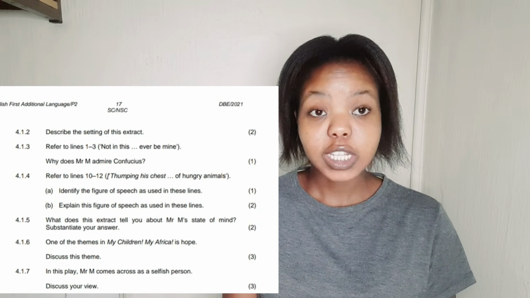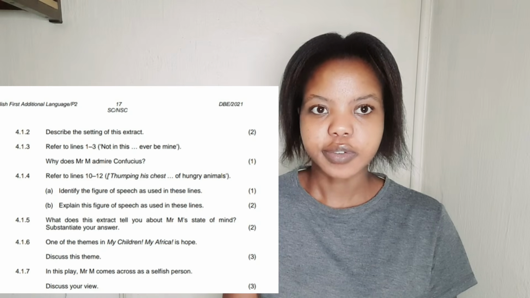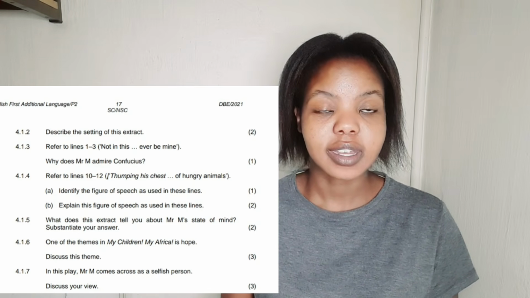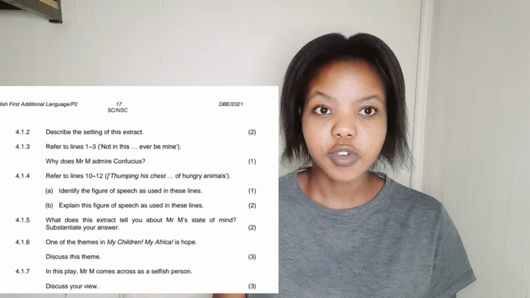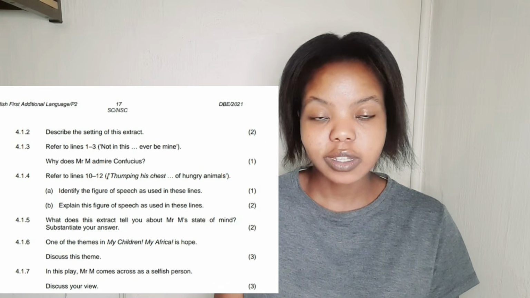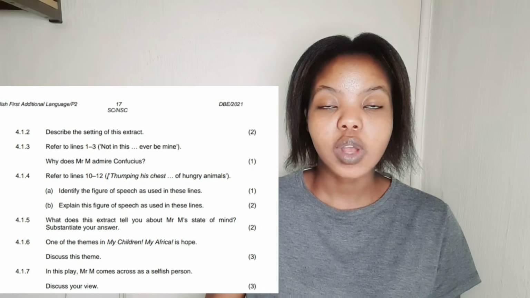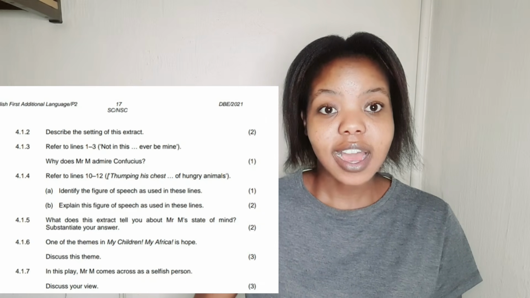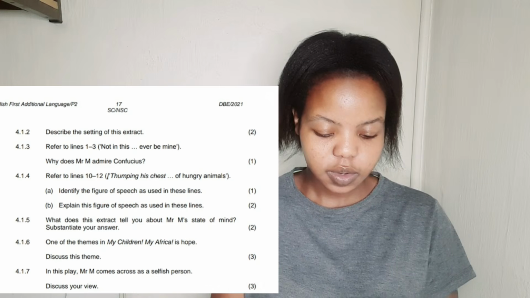You need to discuss your view, your own point of view. So Mr. M comes across as a selfish person, a person who only thinks for himself. In this play, we see Mr. M, he comes across as a person who is selfish, a person who only thinks for himself. So now discuss your view. Discuss your point of view.